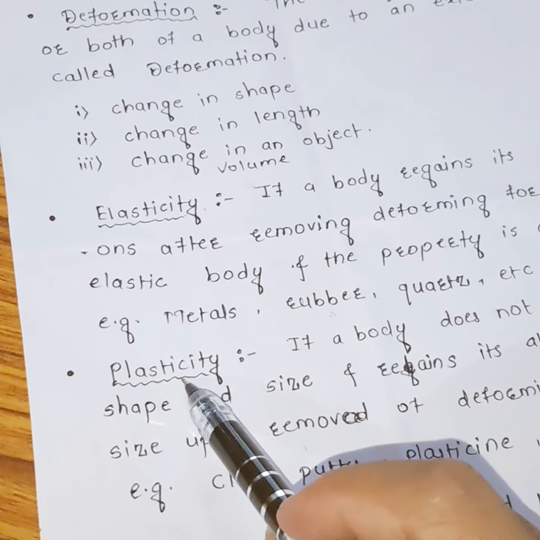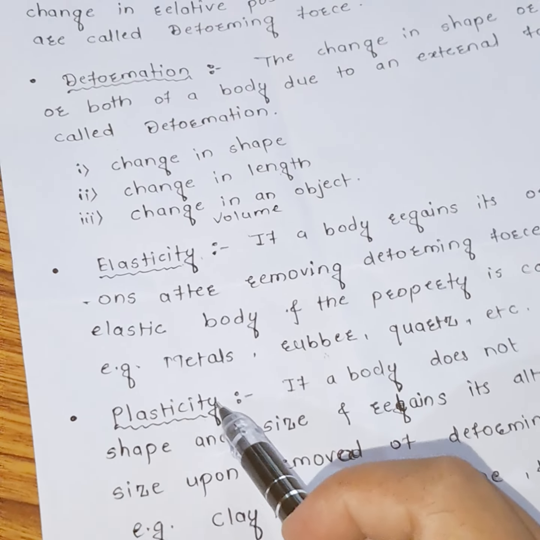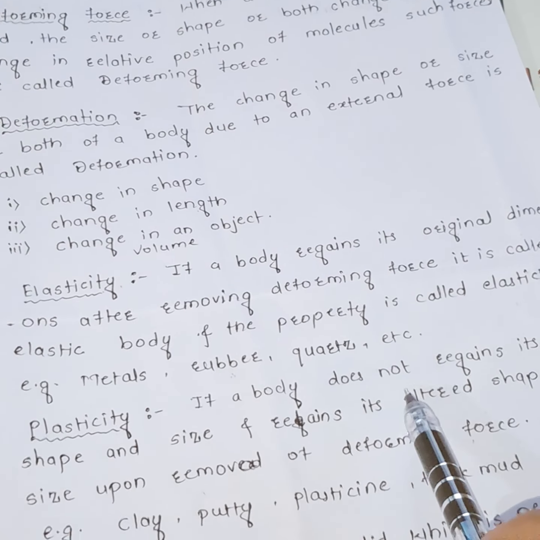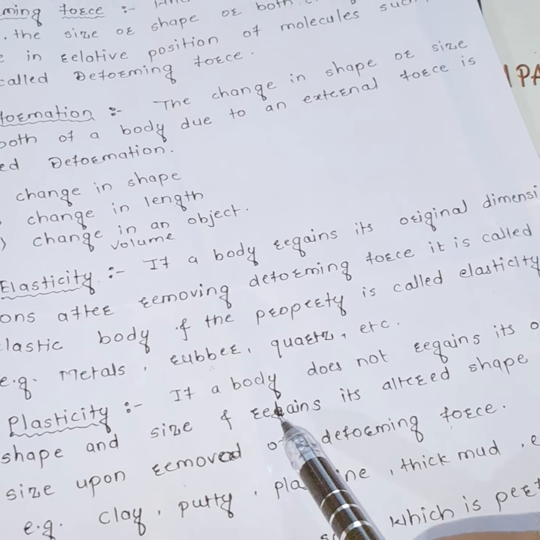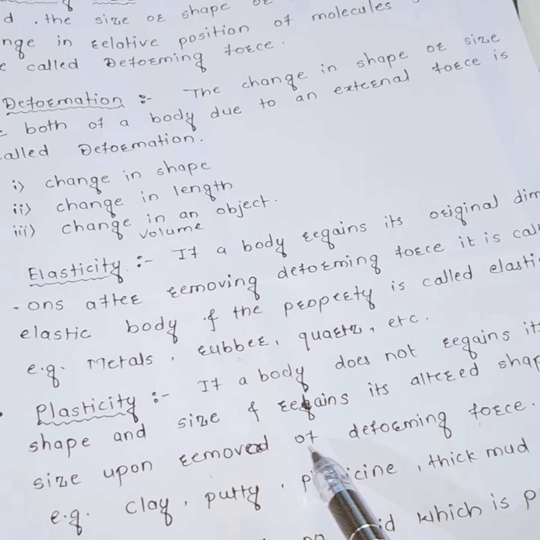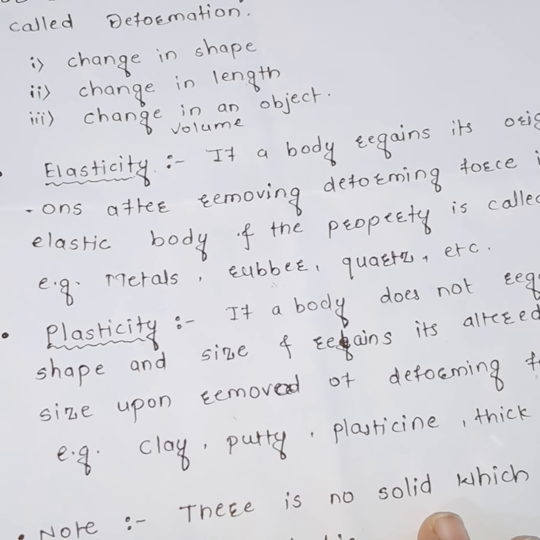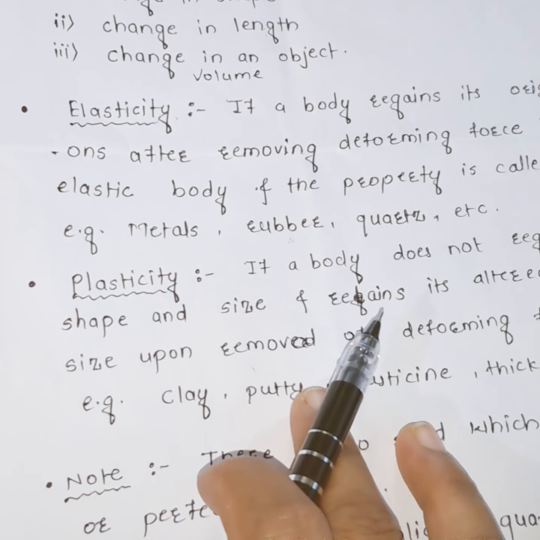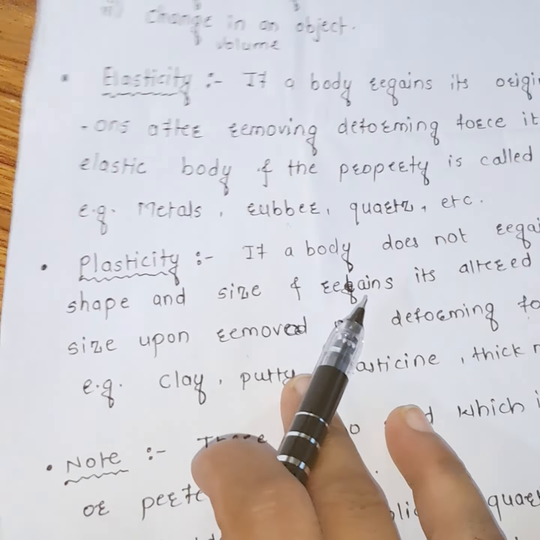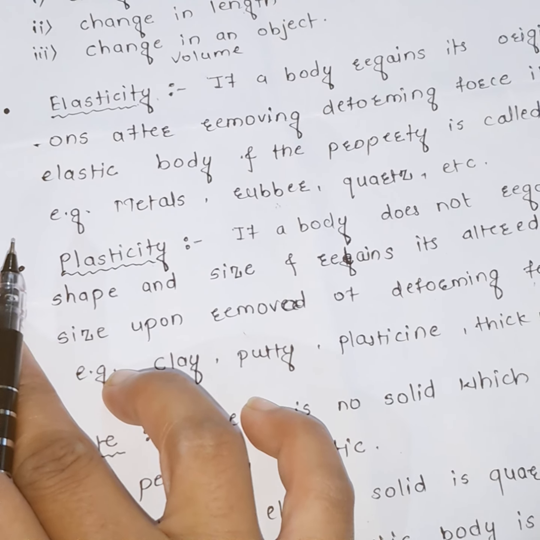Then plasticity. Plasticity is the opposite property of elasticity. If a body does not regain its original shape and size and retains its altered shape or size upon removal of the deforming force, it means that when we apply a deforming force on a solid, the shape and size of the solid go on changing, but it does not regain, like an elastic body. Hence, this property of a solid is called plasticity.